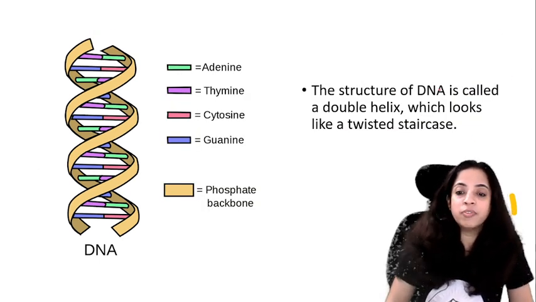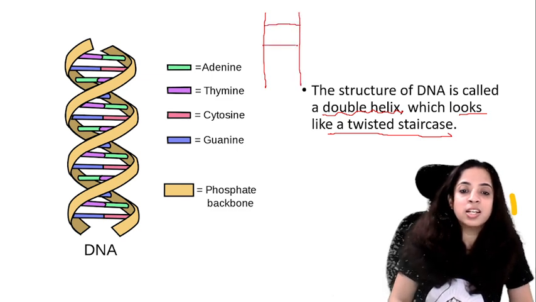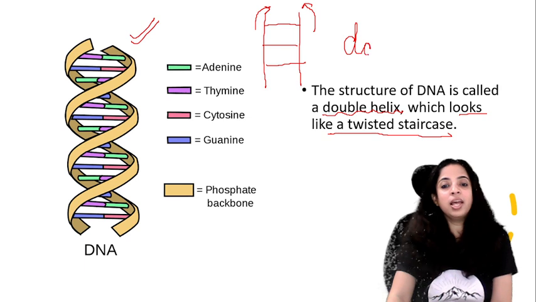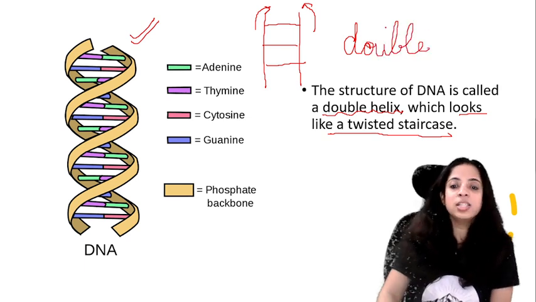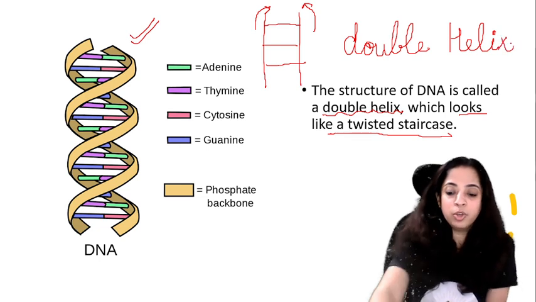So the structure of DNA is called a double helix, which looks like a twisted staircase. You know, this is how a staircase looks, isn't it? So when you twist the staircase, it looks something like this. So this structure is known as a double helix. What is it known as? Double helix. Okay, I hope this is very clear to you.